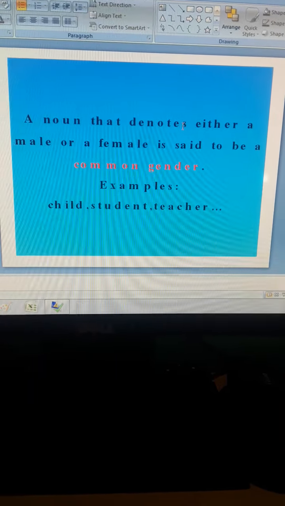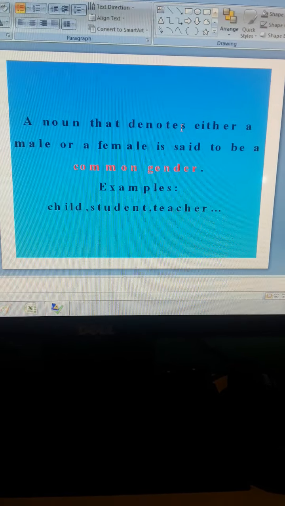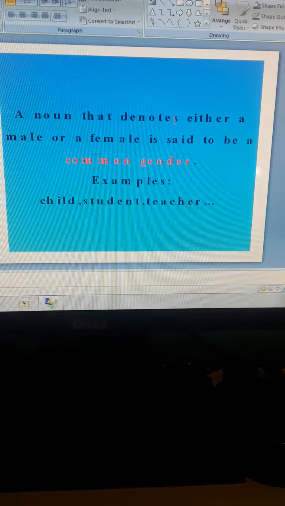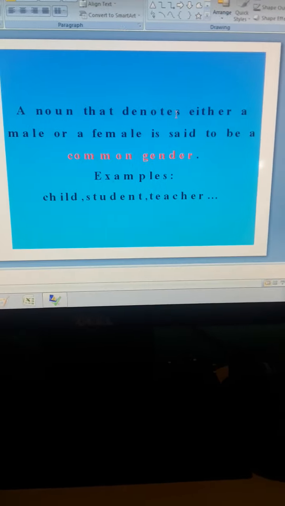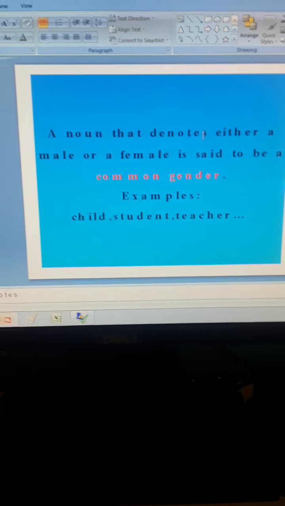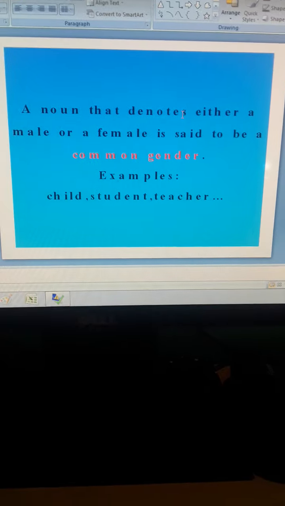So next is common gender. Common, as per the name, means you cannot identify whether it's male or female. Some of the names are such that you cannot recognize whether we are talking about a male or a female. So let's see the definition.